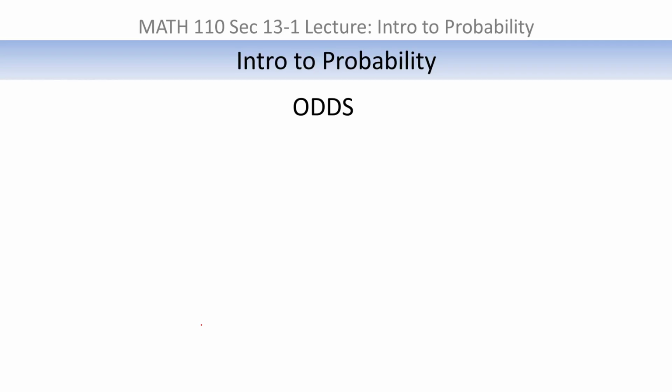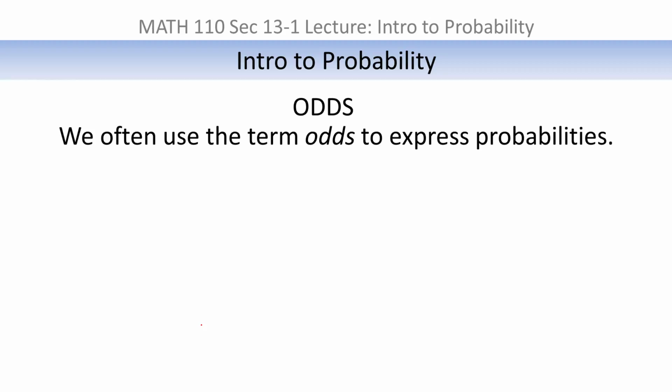Now, closely related to the idea of probability is the concept of odds. And if you've ever done anything with casino gambling or Vegas odds on the winner of a football game, you're probably familiar with the concept of odds. But the idea of expressing probabilities as odds is very ingrained in our culture. We do it all the time, like I said, with gambling things.